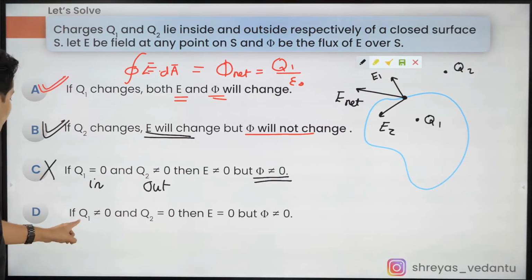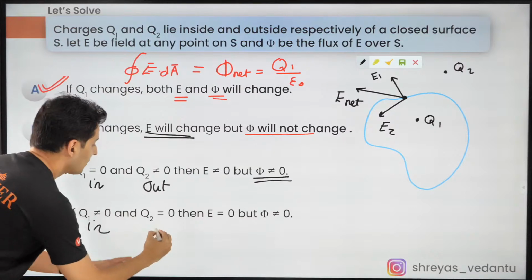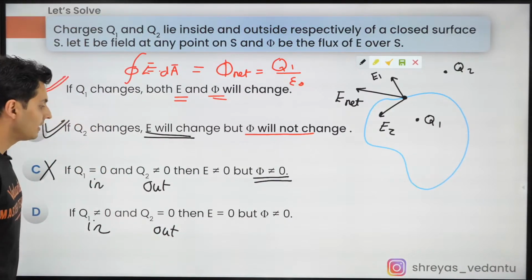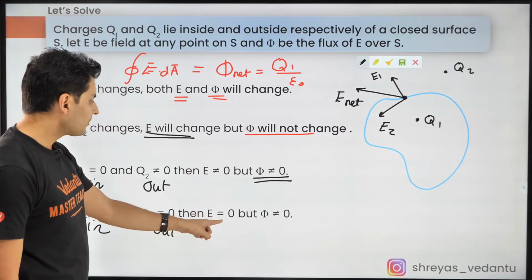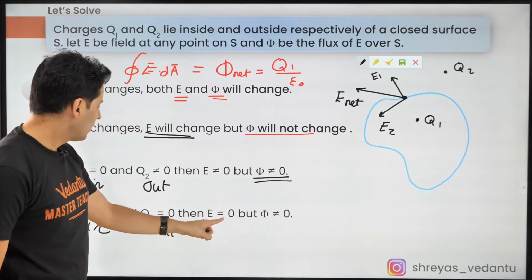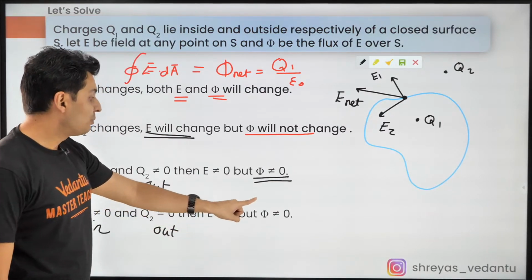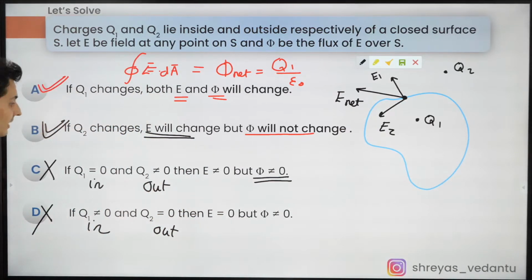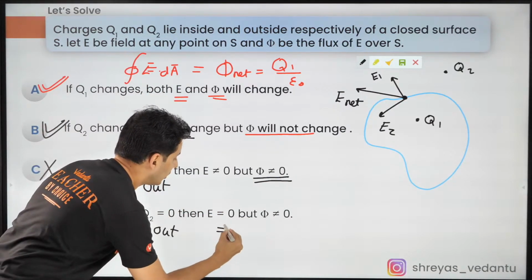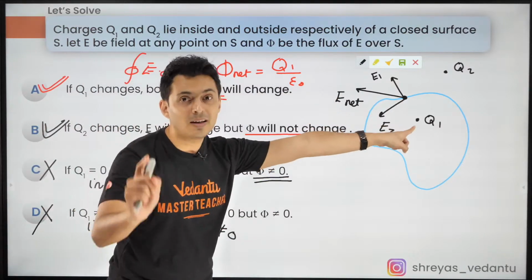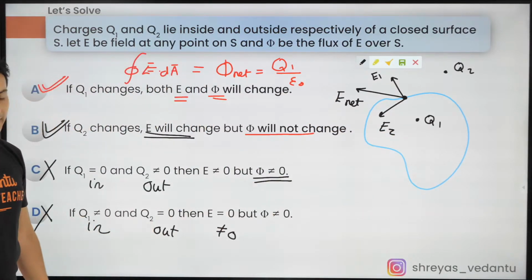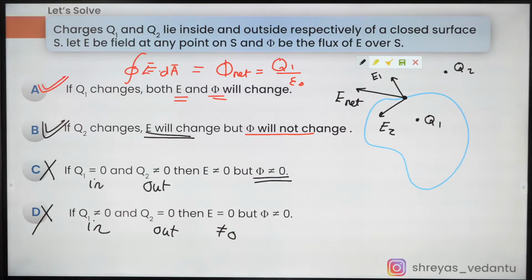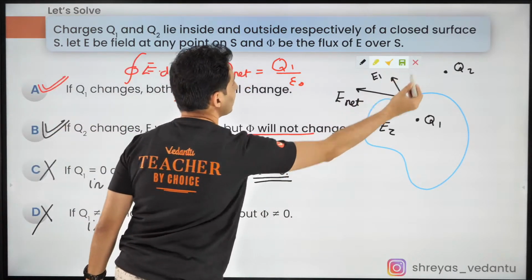The last one: if there is a charge inside but there is no charge outside, then E is 0? Is the field 0? No, the field is not 0, and the flux is not 0 either. So option D is also wrong. In fact, the field will also not be 0 because the field will still be there because of charge 1. Yep. So only A and B are correct. Yep, only A and B are correct.